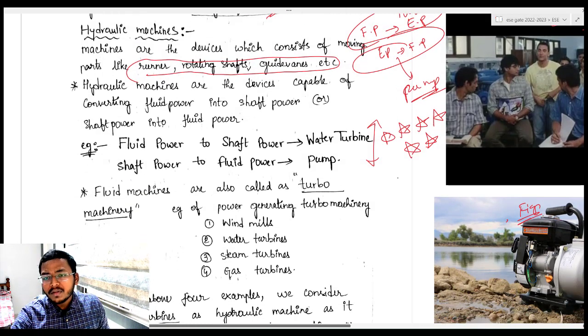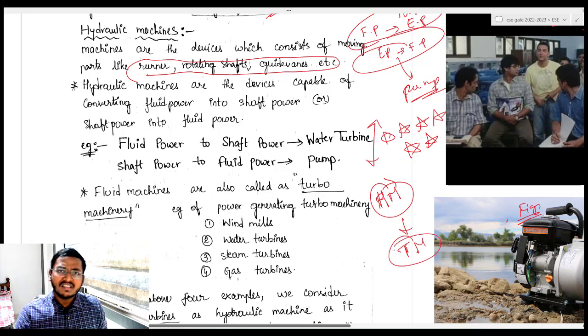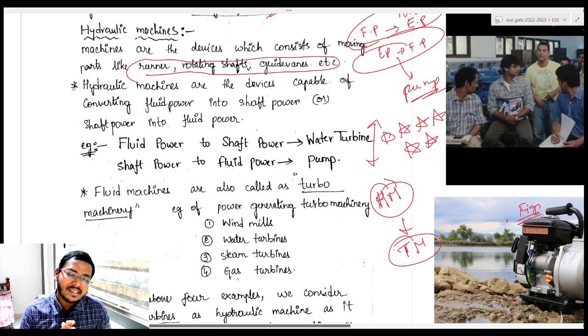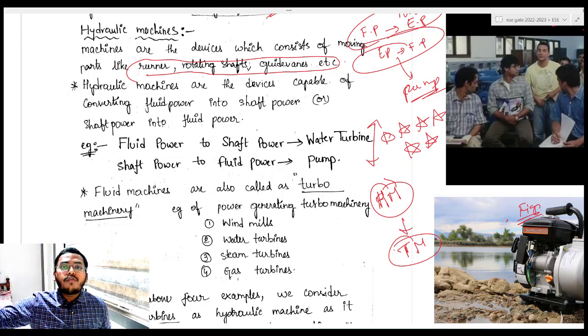Okay, and many people mistake this hydraulic machinery as turbo machinery. There is one more concept called turbo machinery. Generally in civil engineering we won't read it. In mechanical engineering we have this turbo machinery. So whenever someone calls hydraulic machinery and turbo machinery one and the same, they are making a mistake, because whenever I am talking about turbo machinery, all types of substances come into play. It could be because of gases or it could be because of fluids.